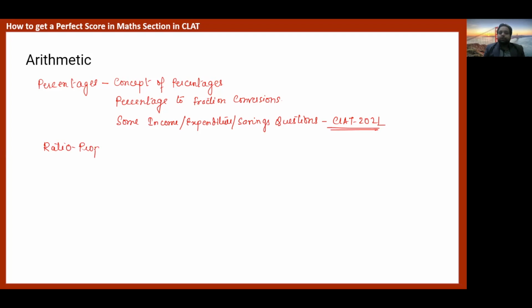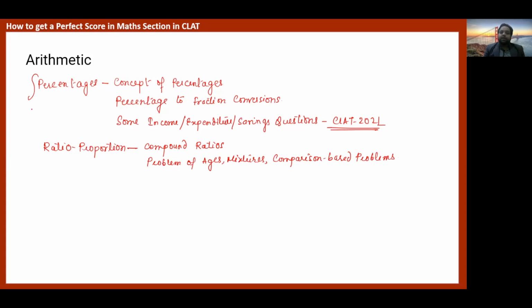The other chapter is ratio proportion. Now, what you should focus on is the calculation of compound ratios. You must know how to compound ratios. You should be able to tackle problems on ages, mixtures, and comparison based problems on ratio and proportion. So these two chapters are most important.